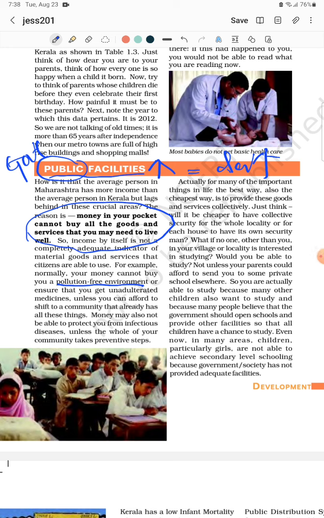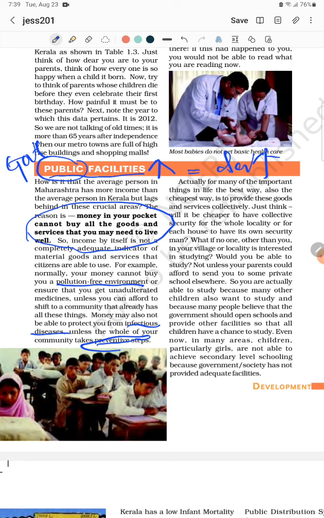And very recently we faced the problem of COVID. It is not that only the poor suffered; can you tell me whether no rich people died? Here the government made the vaccination, after that we could ensure our life. At that time money can't do anything. Understood? So money is also not able to protect you from infectious disease. That is the example they gave. Unless the whole community takes preventive steps, and those preventive steps can be made by a government, not by a person.